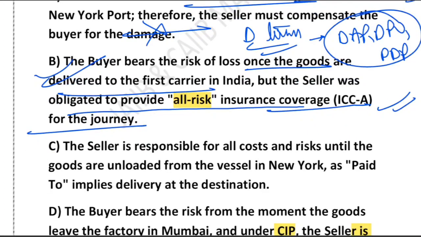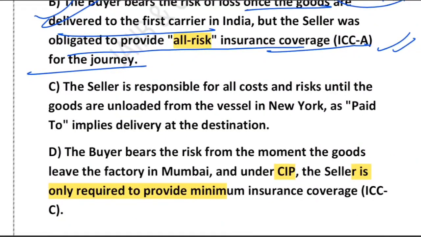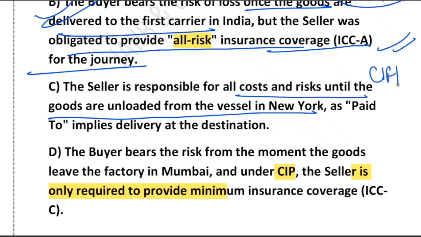What about C? The seller is responsible for unloading at the destination. This is basically saying the seller is responsible for all the cost and risk until the goods are unloaded from the vessel in New York. So it is wrong on both points. First of all, understand that CIF or CIP does not require unloading. And one more thing is that paying for carriage does not mean risk goes till destination.